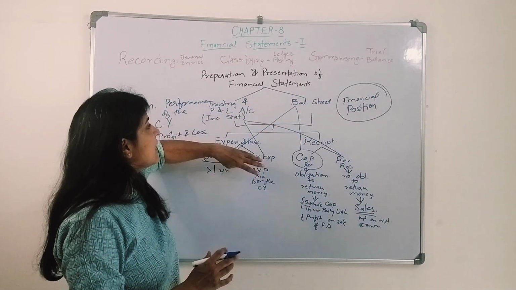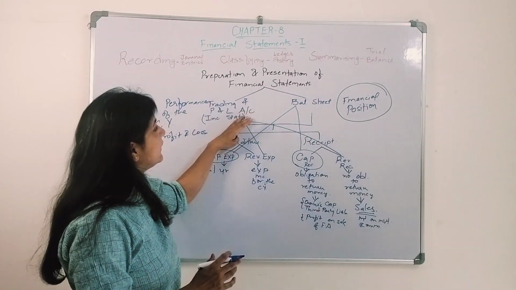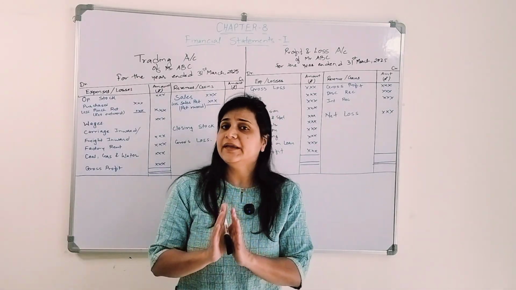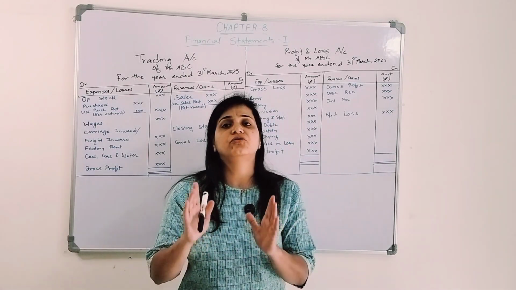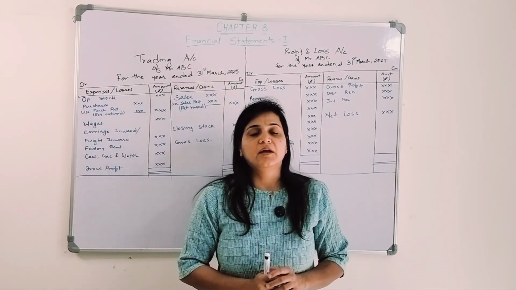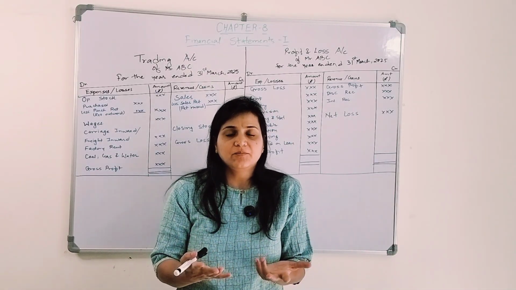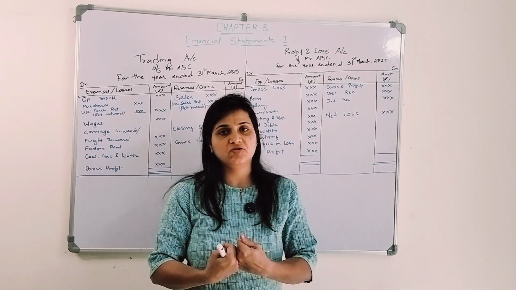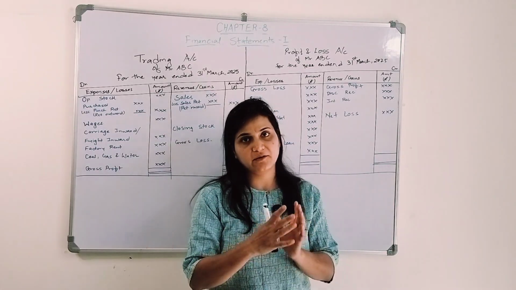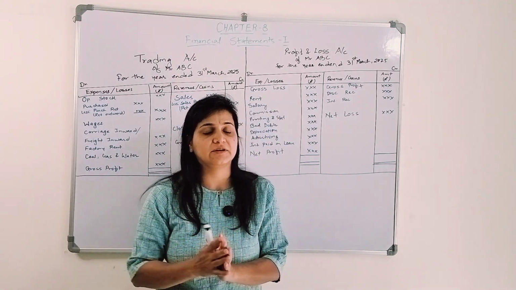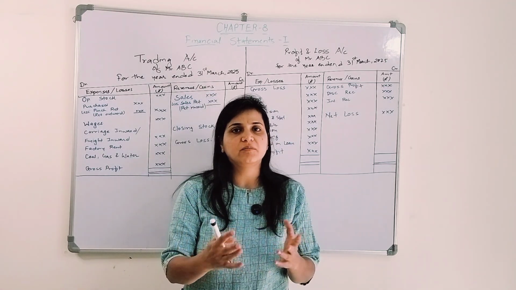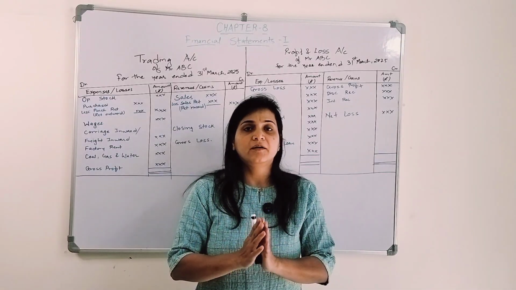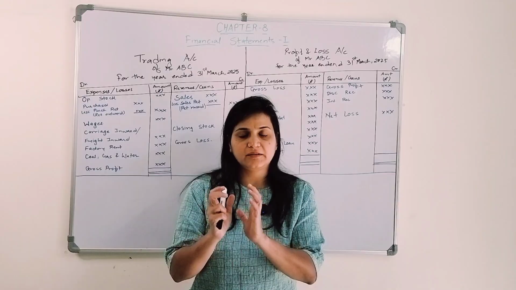Now we will discuss how we will prepare the trading and profit and loss account. Now let's talk about the trading and profit and loss account, which is also known as the income statement. What is it? It basically shows how much profit the organization has earned or the loss they have sustained during their operational activities. So it shows how much revenue and how much expenses have been incurred in the current year, right?